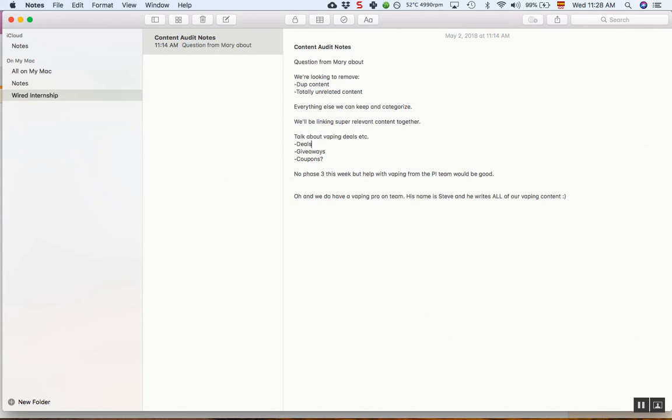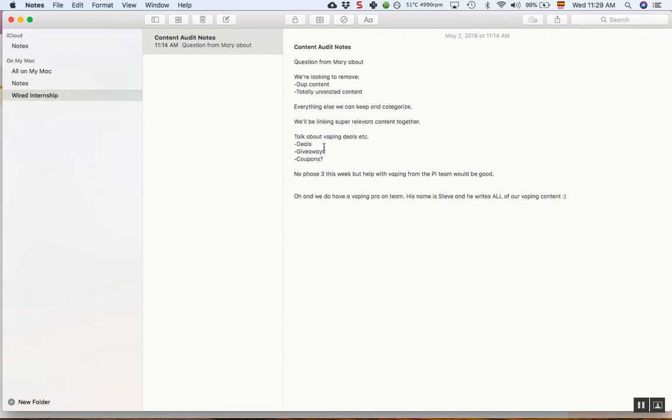We don't have to worry too much about these articles because, separately to this process, we're working on not hammering the site with so many deal articles. So we're figuring out a good site structure for that. So as long as you've categorized them, it's cool. But you don't want to link from a deal page up to an SEO type page. So for example, if we have a vape pen deal, we don't want to link from the vape pen deal to the vape pen page at the moment. We want to keep them separate.